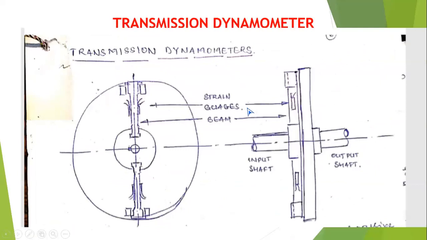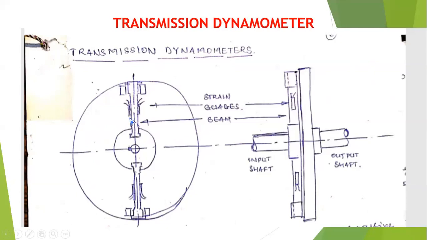Next, come to the point. All of you see the transmission dynamometer. This is the integral part of the engine. The outside of the engine shaft is coupled with the pulley.